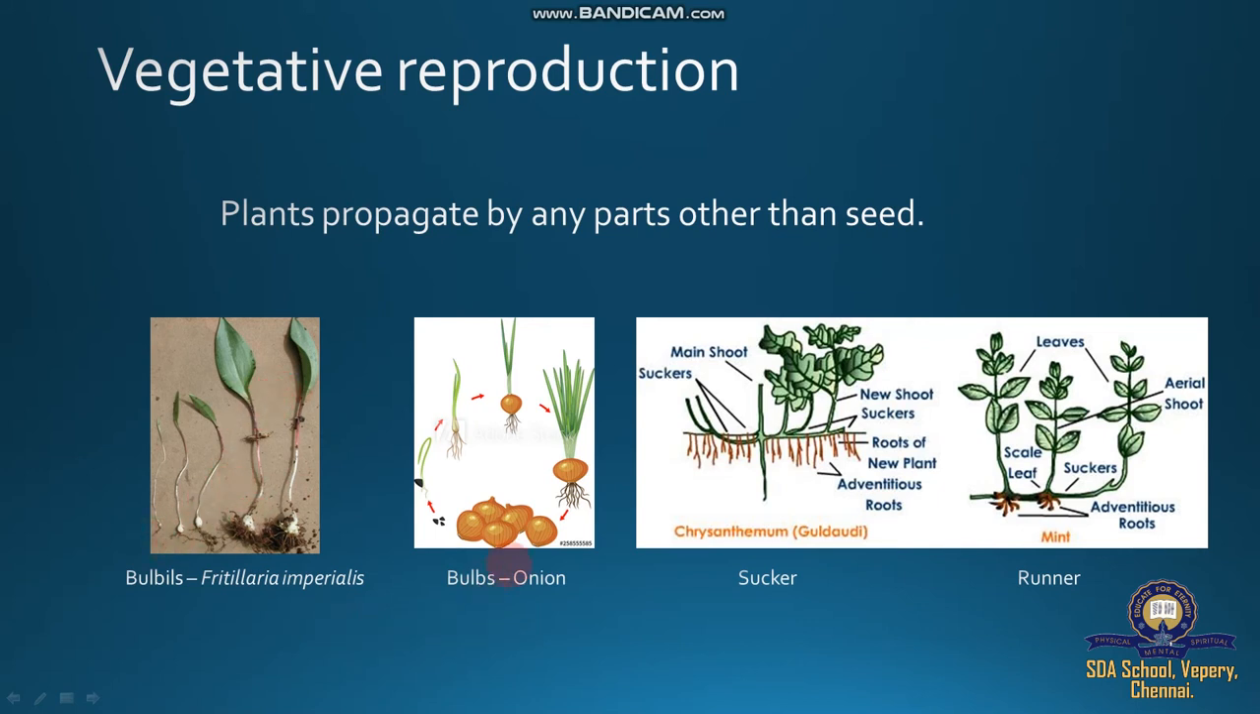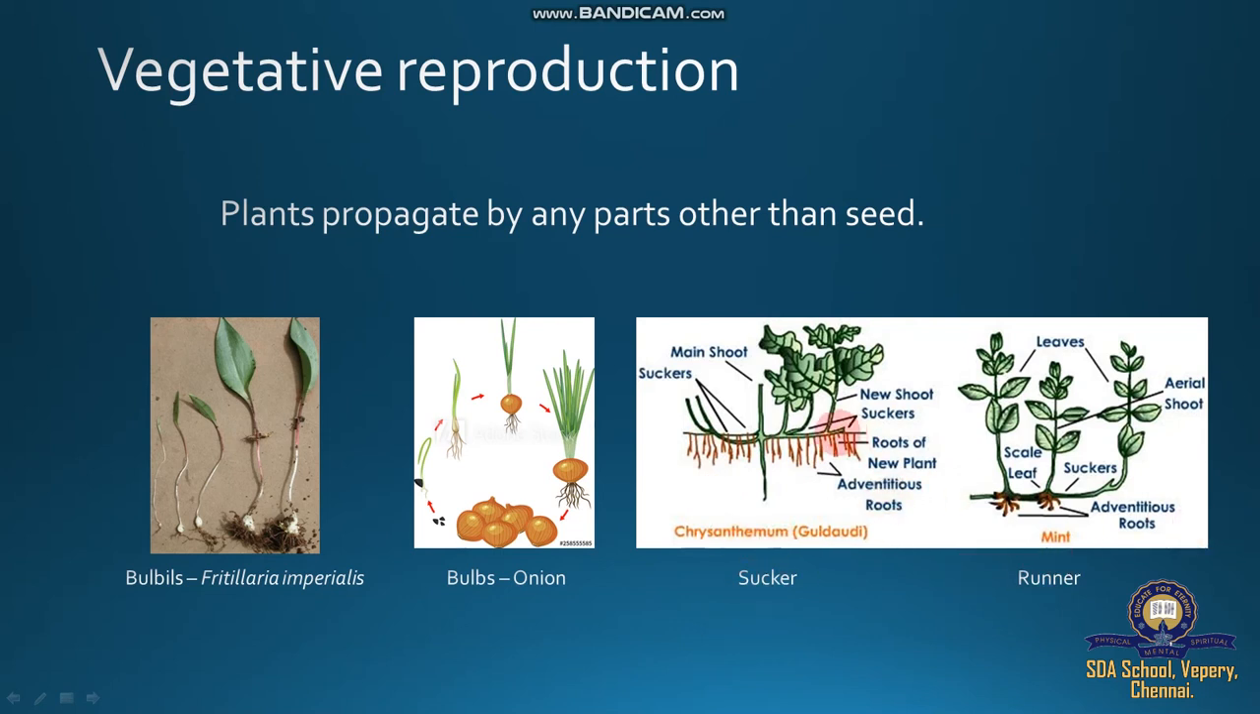The bulb, for commercial value, we use daily in life: onion, Allium cepa. In Allium cepa, the reproductive part is called a bulb. So this bulb is going to propagate and produce more population. Then sucker: sucker means half of the plant is underground and the remaining half is above the soil, toward the region of light. This is called a sucker, for example chrysanthemum.